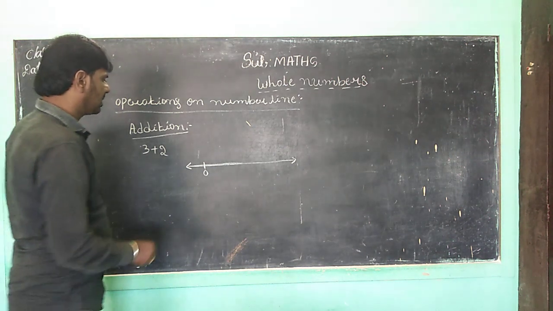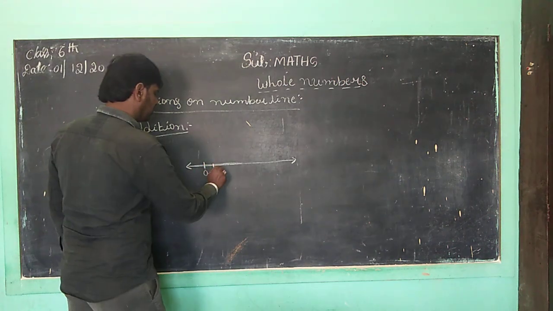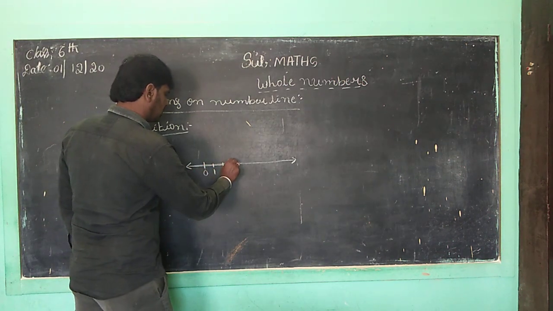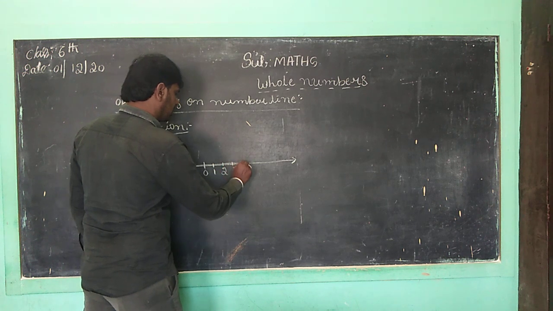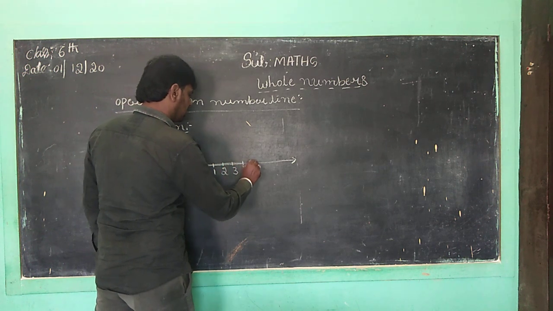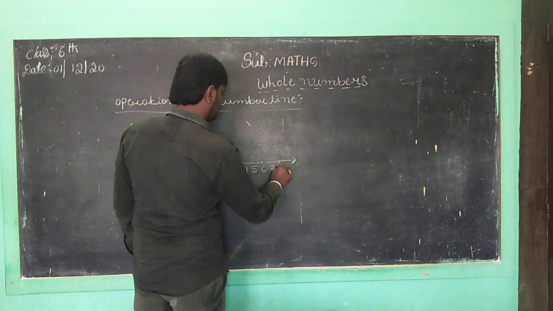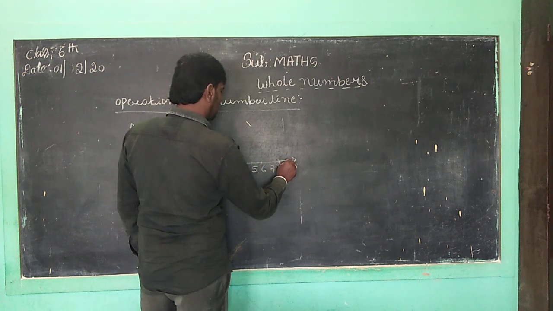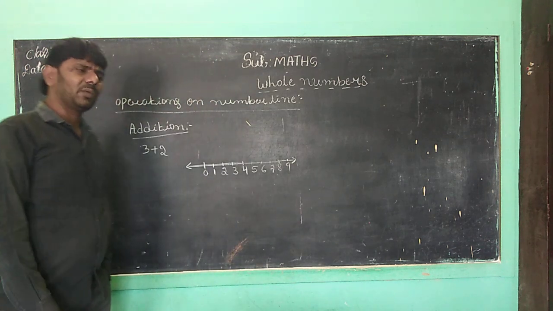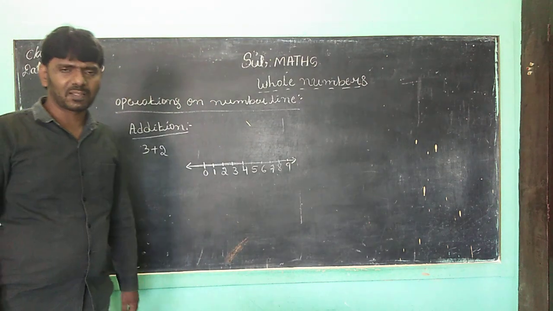Now we want to represent: this is 1, this is 2, 3, 4, 5, 6, 7, 8, 9. It never ends, it is continuous.